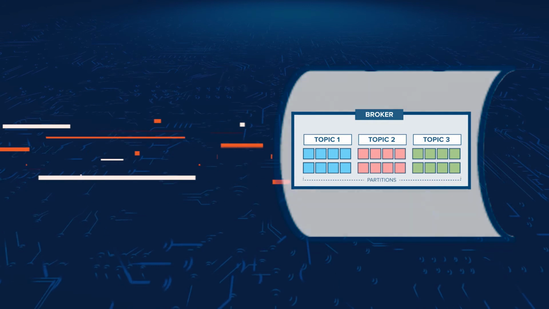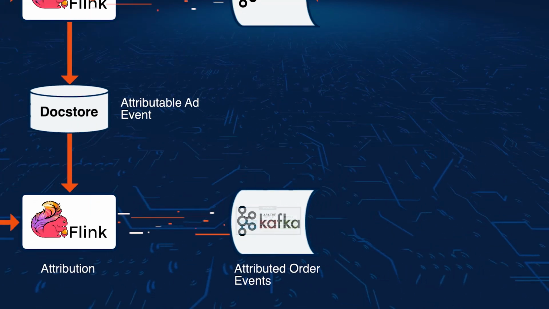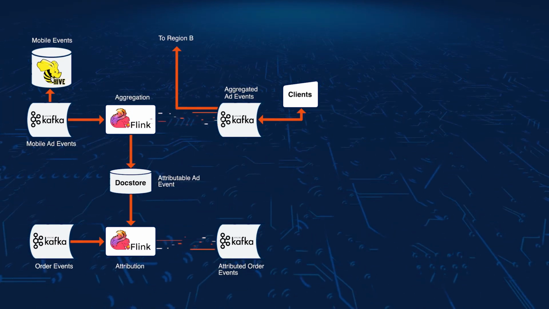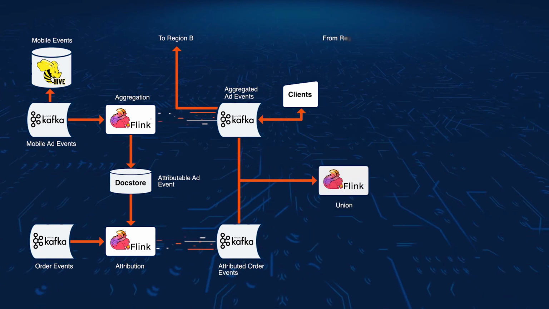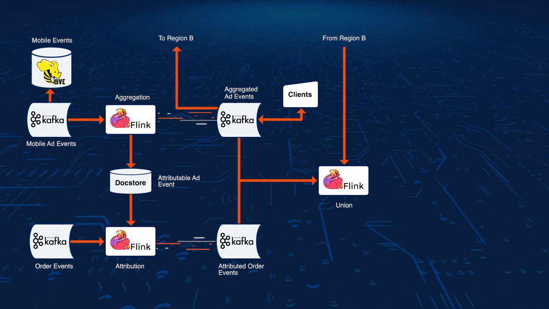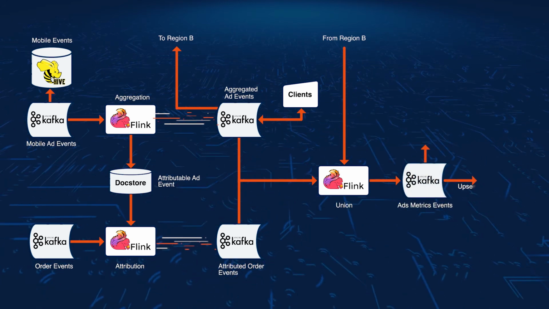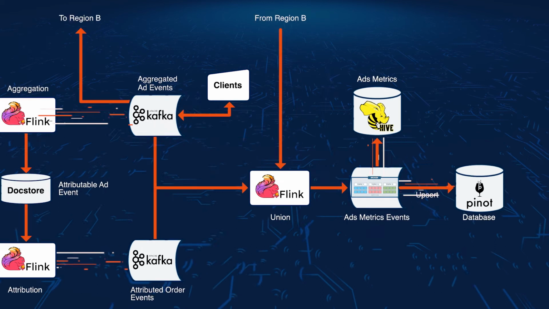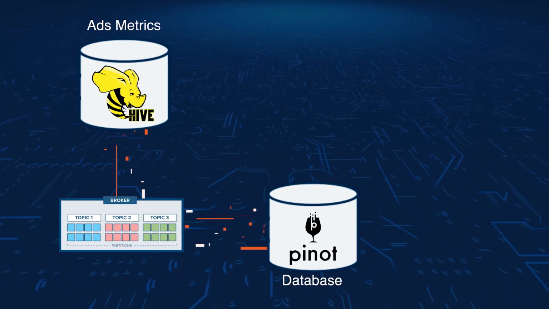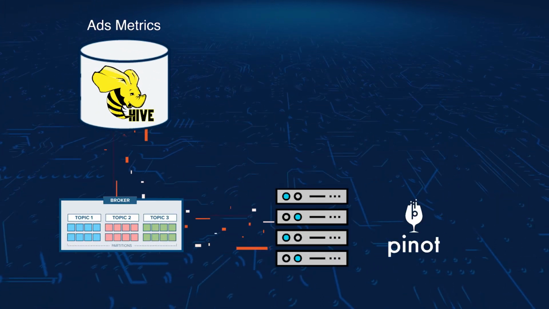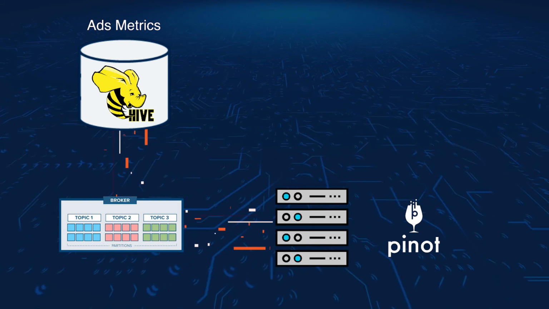These attributed orders are sent to a Kafka sink. Then they're merged with the aggregated ad events by a Flink job. This Flink job can also receive information from the other region to improve robustness. This data goes to Hive, so it can be used to derive insights from later. And the data stored in the Pinot database can be used to quickly provide dashboards so users can query different metrics to measure the performance of the business.